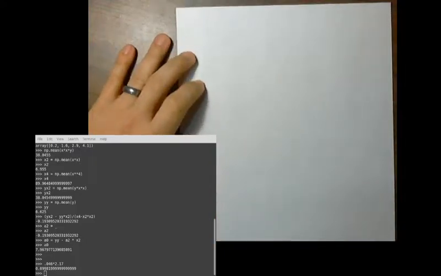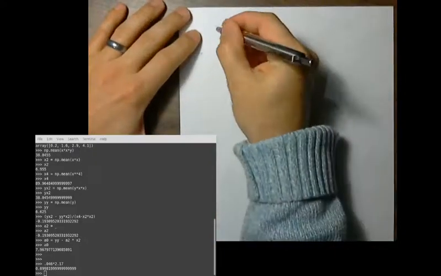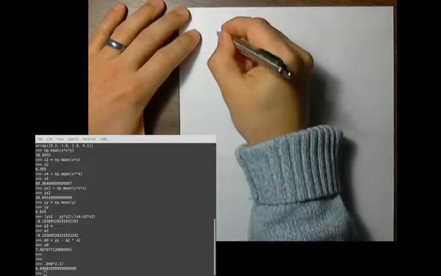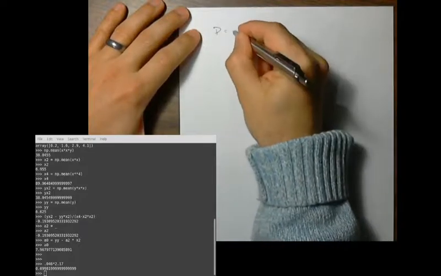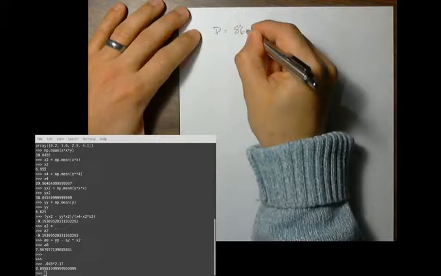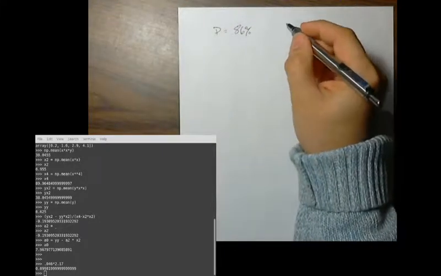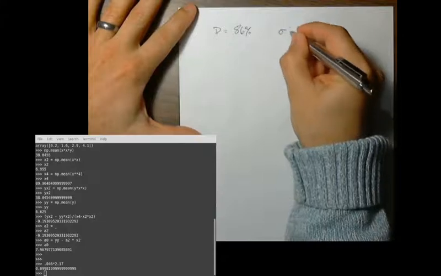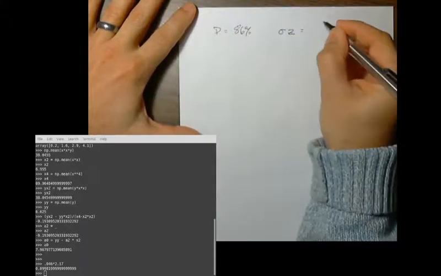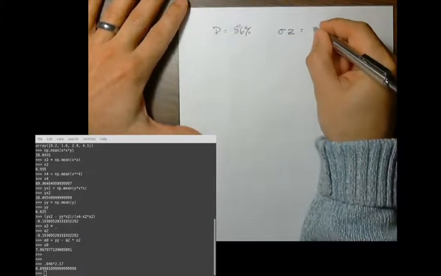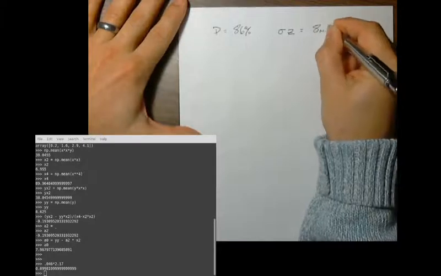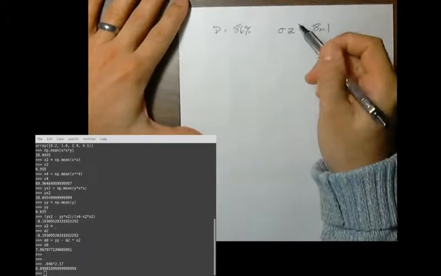So okay, so here what we have is we know probability is 86%. And we know that sigma times z is 8 mil, right?